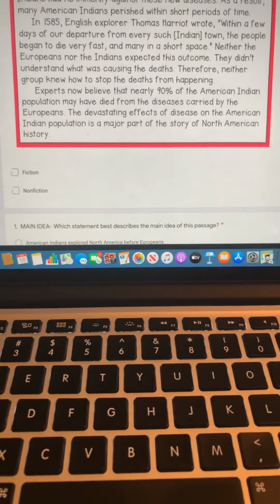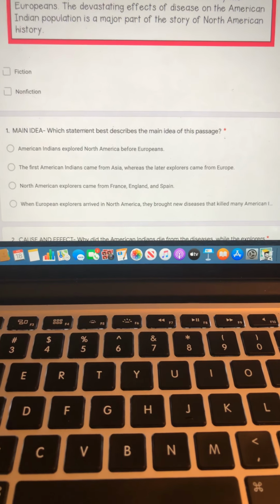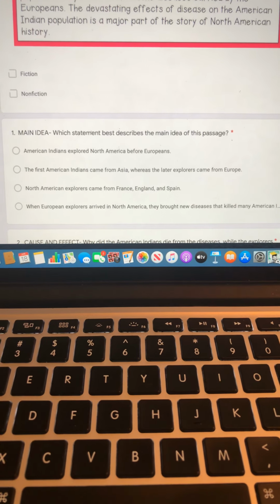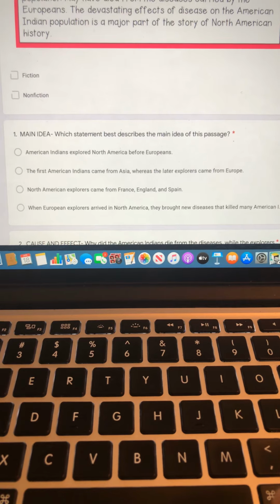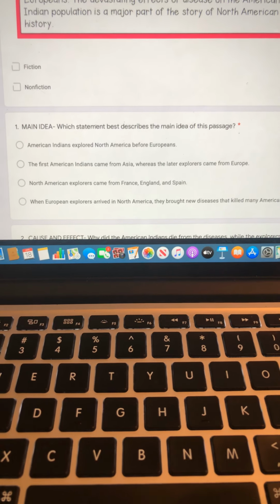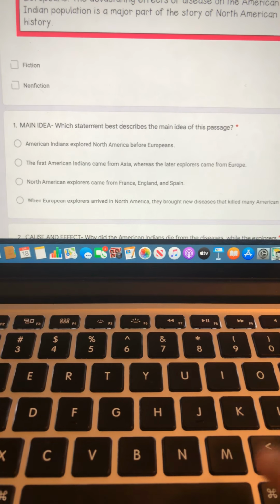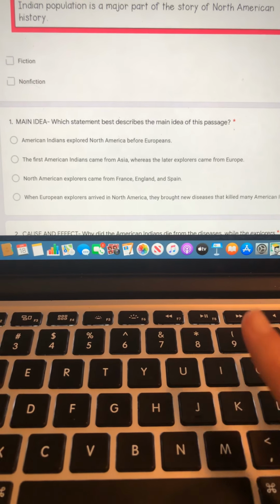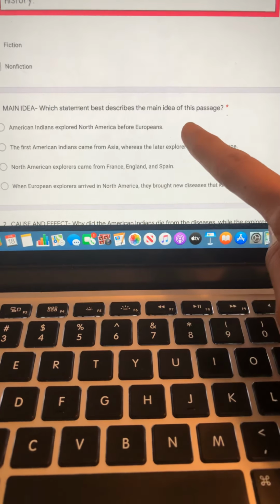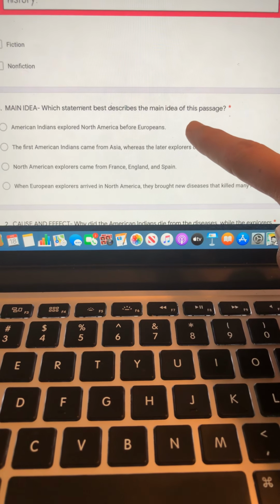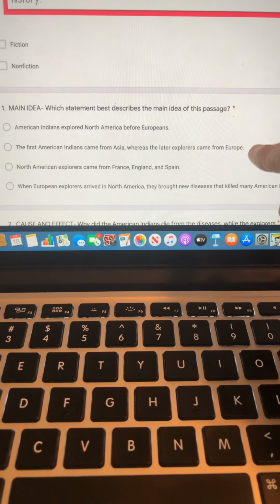All right, number 1 is which statement best describes the main idea of the passage? So which one of these statements best describes what the passage is mostly about? Is it American Indians explored North America before Europeans?